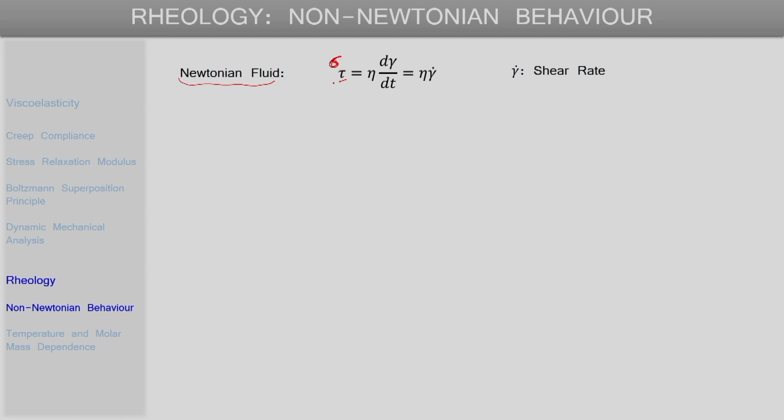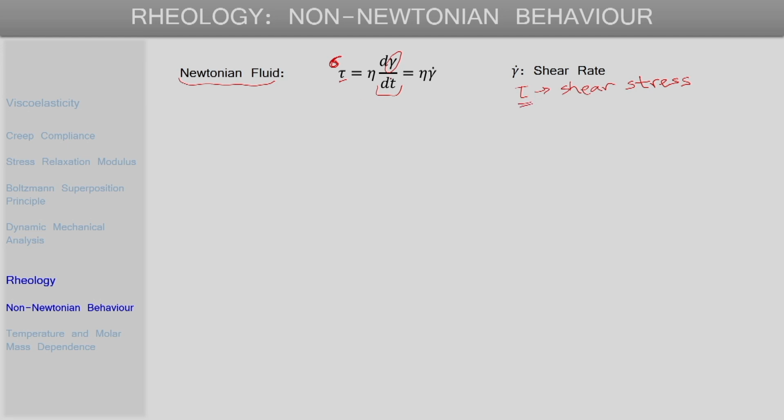Whether it is tau or sigma, it is equivalent. In the discussion of flow behavior of liquids, shear stress is typically expressed as tau, so that is what we will use here.